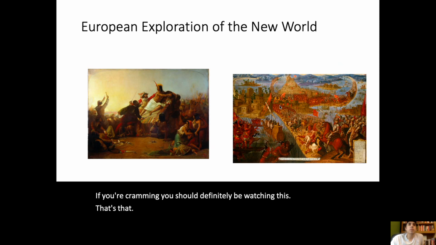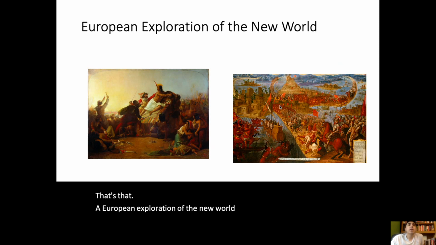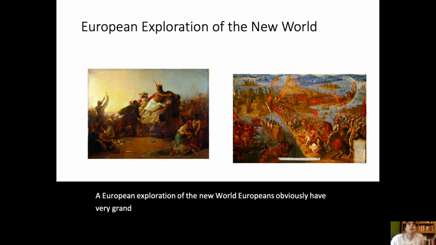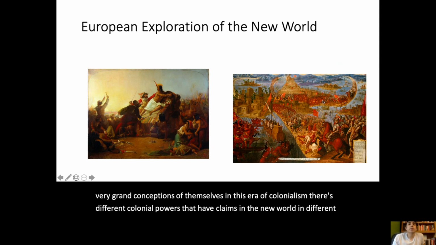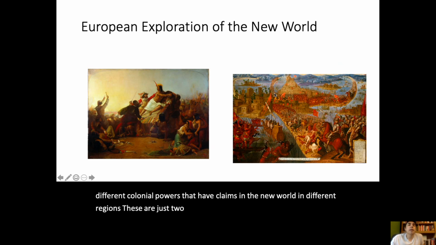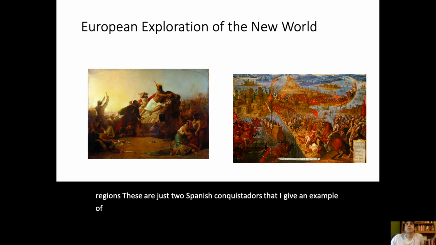European exploration of the New World. Europeans obviously have very grand conceptions of themselves in this era of colonialism. There are different colonial powers that have claims in the New World in different regions. These are just two Spanish conquistadors that I give as an example. They usually commit brutalities against native and indigenous peoples there.